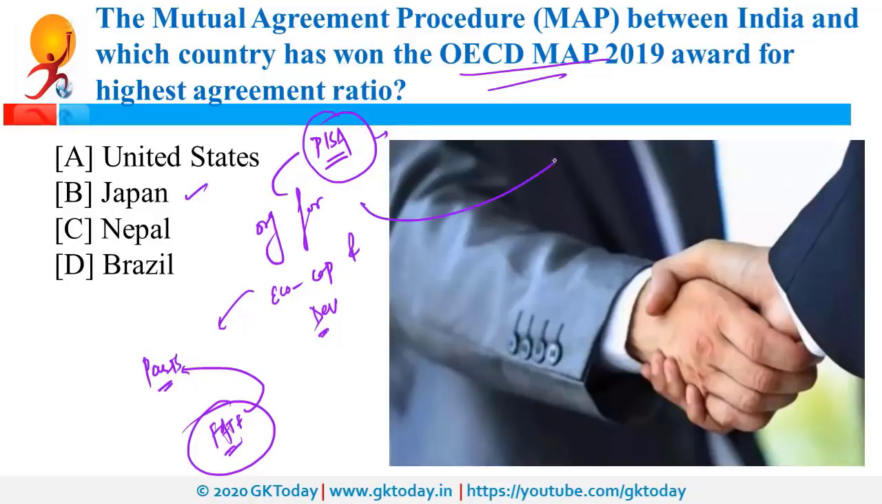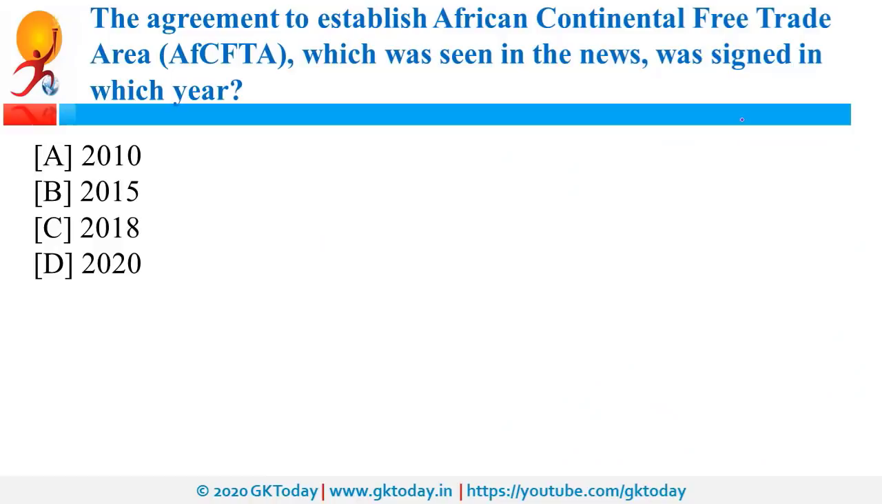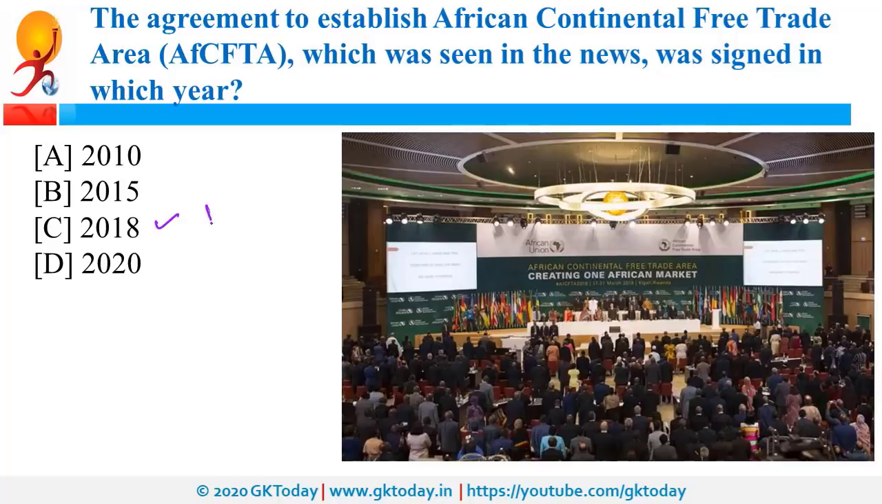Now OECD was also in news because of BEPS initiative. BEPS stands for Base Erosion and Profit Shifting. The agreement to establish African Continental Free Trade Agreement was signed in which year? So it was signed in 2018 in Kigali in Rwanda, and it is expected to become operational from 1st of January in 2021. So this is a free trade agreement signed by the African countries.